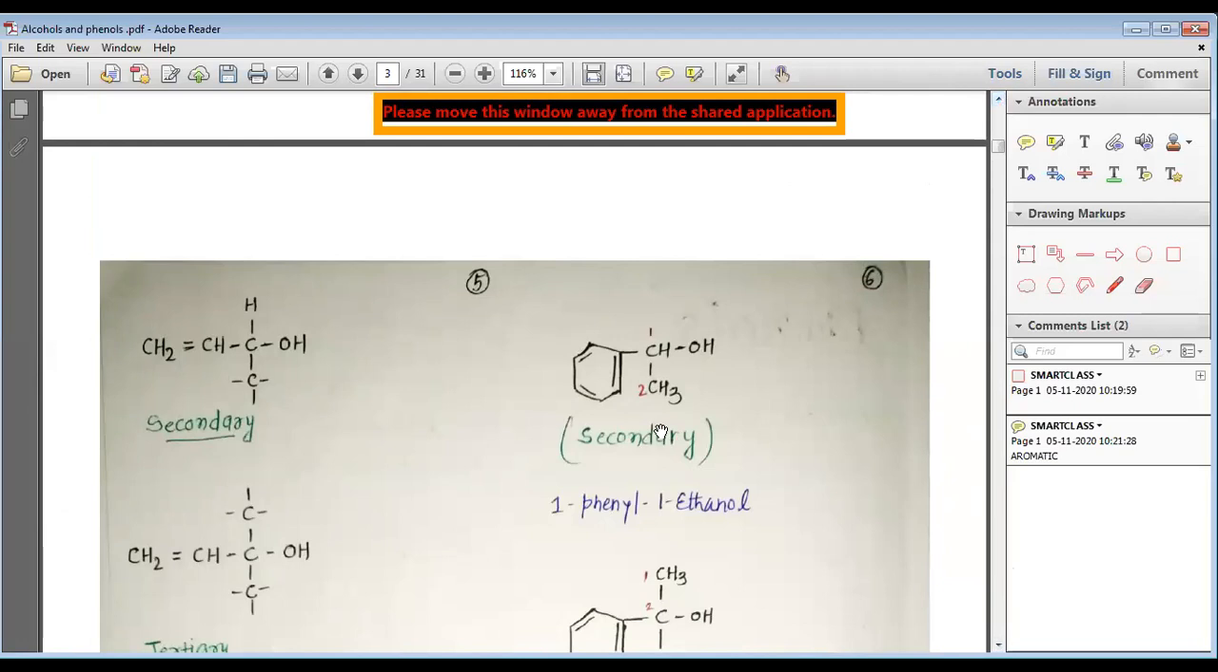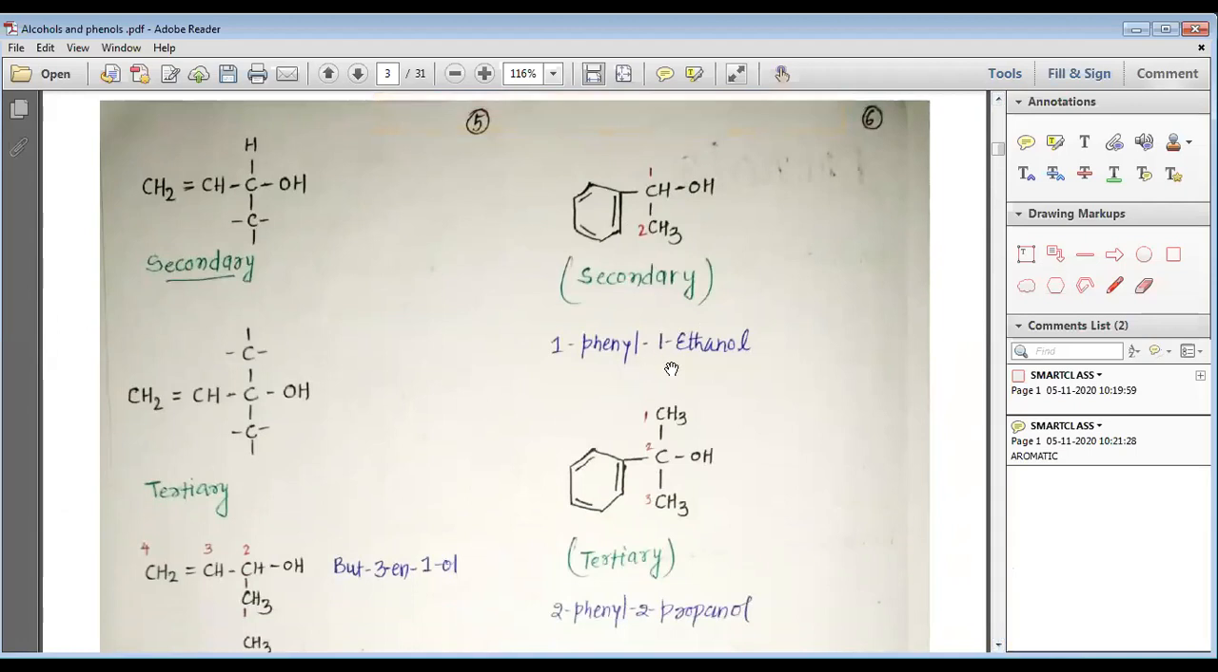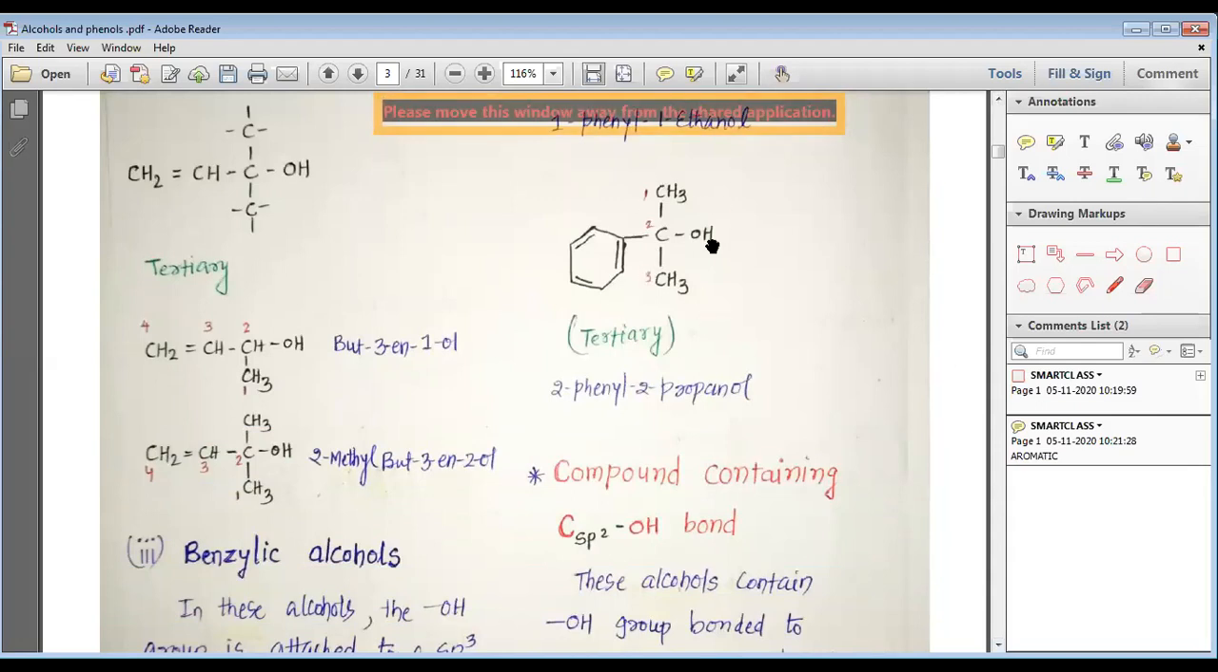Then, my dear students, we have secondary benzylic alcohol where OH is bonded to a carbon. That carbon is bonded to the aromatic ring as well as another carbon. This is what is known as the secondary benzylic alcohol. The example is 1-phenylethanol. And we can also have tertiary benzylic alcohol where OH is bonded to a carbon. This carbon is bonded to the aromatic ring as well as two other carbon atoms. This is what is known as the tertiary benzylic alcohol, and the example is 2-phenyl-2-propanol.